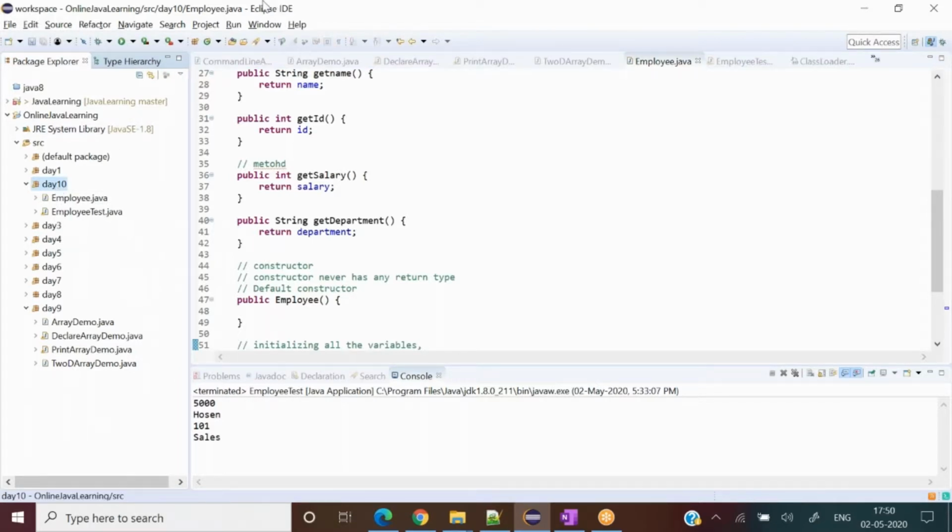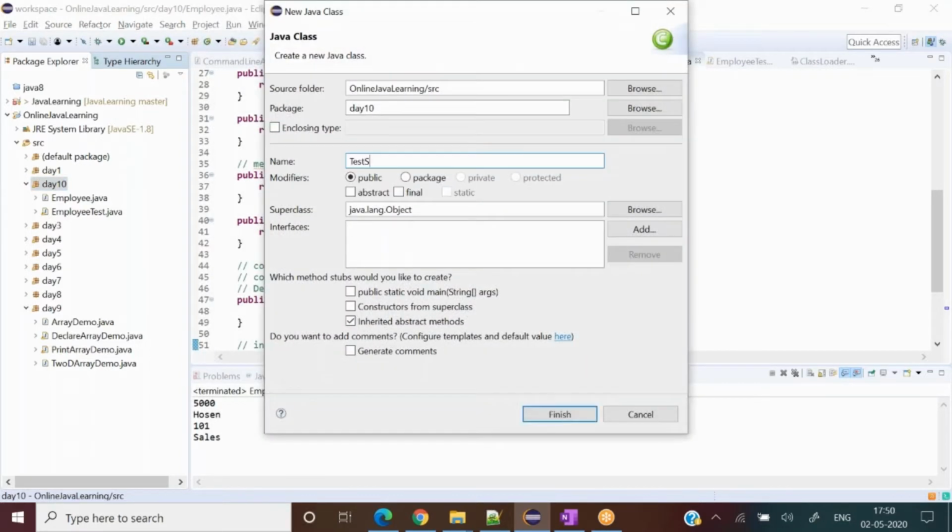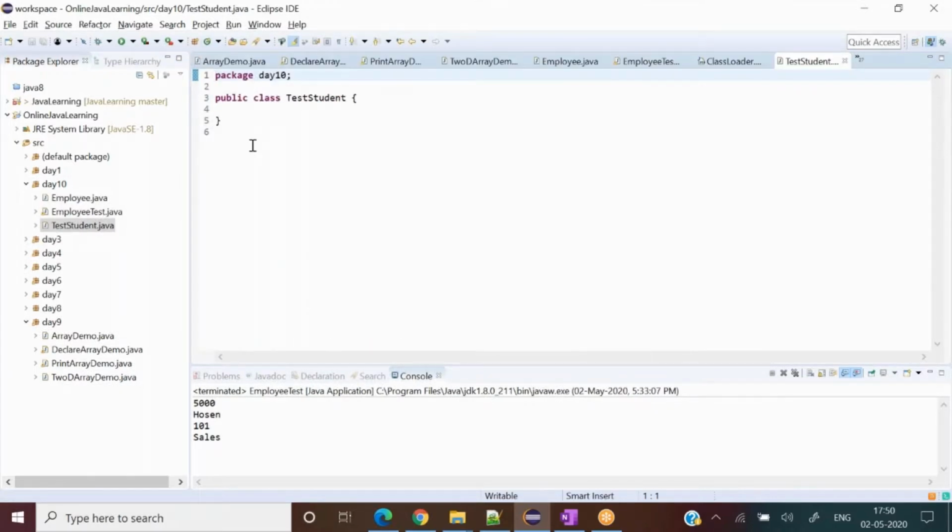I write one class, test student. Okay. No, brother, please write student, and then we're going to do test student. See, I did it intentionally. Why did I do it? I want to do both classes in one source file itself with respect to the understanding.